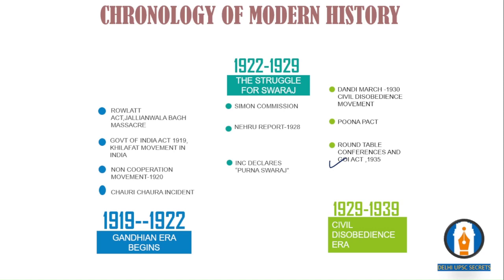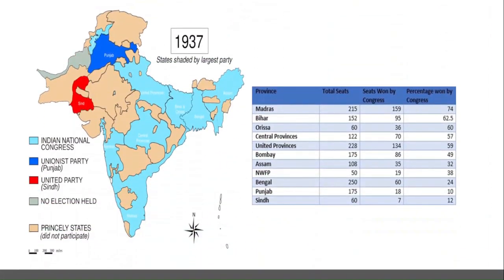Anyway, these are all situations that led to the Government of India Act 1935, and after 1934 the civil disobedience movement was ended. Now Gandhiji withdrew himself from active politics. Then provincial elections were held in the Indian subcontinent, and this was the most crucial one, because in the provincial elections, out of 11 provinces, except 3, all the rest were won by the Indian National Congress.